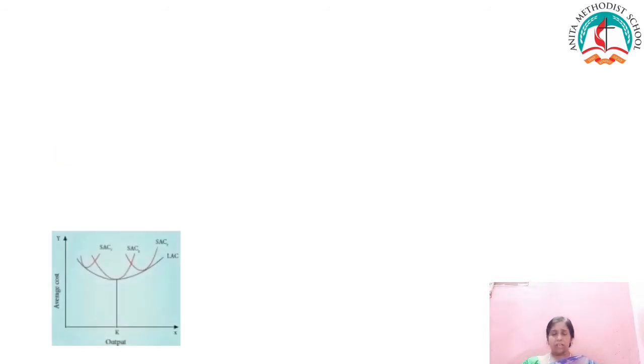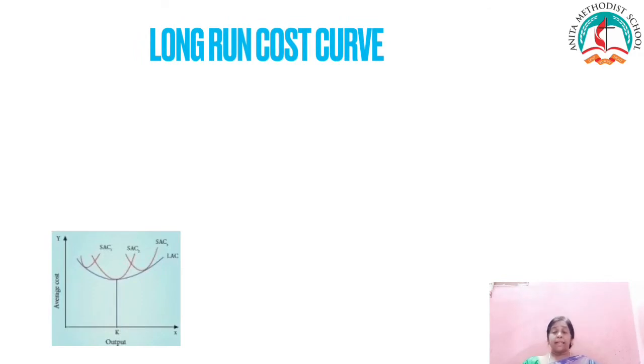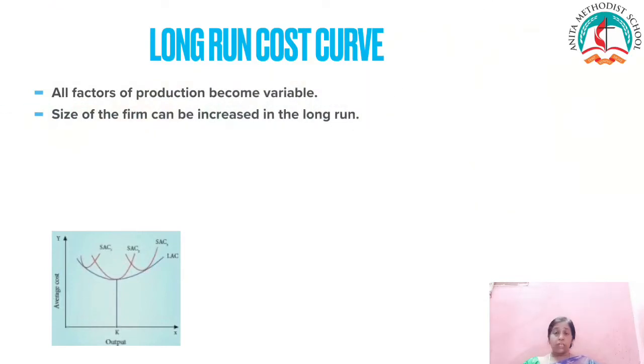Children, the first concept which we are going to learn is the long run cost curve. In the previous lesson, we have learned about the short run cost curve. But today we are going to learn about the long run cost curve. In the long run, all factors of production become variable. So, the existing size of the firm can be increased in the case of long run because there are no fixed inputs or fixed cost in the long run. Most of the factors are variable. So, we can change the size of the output only in the case of long run.